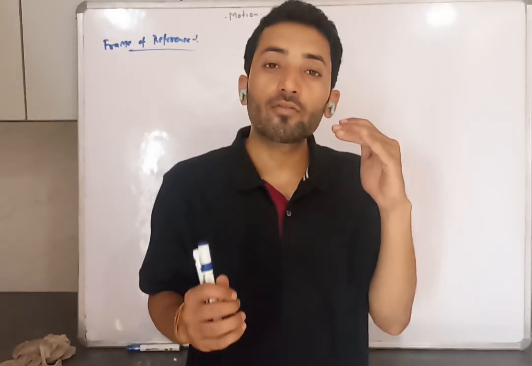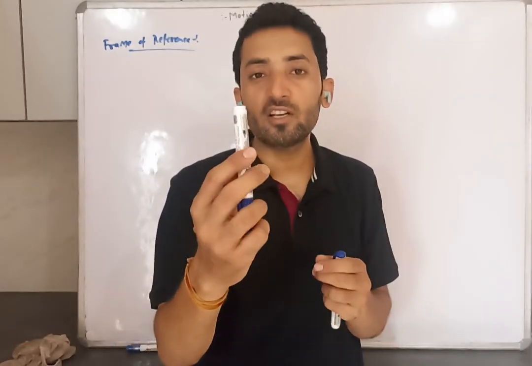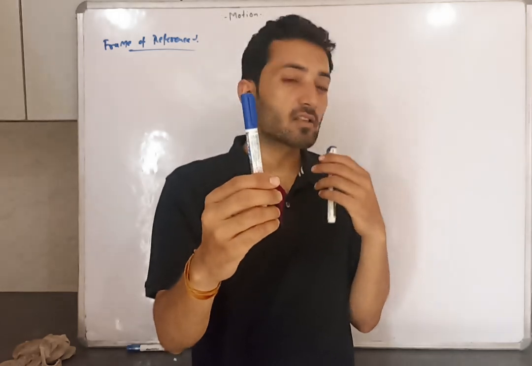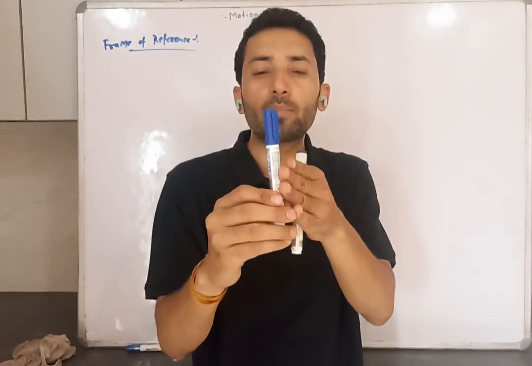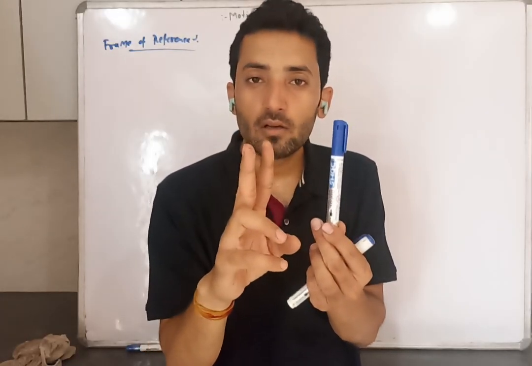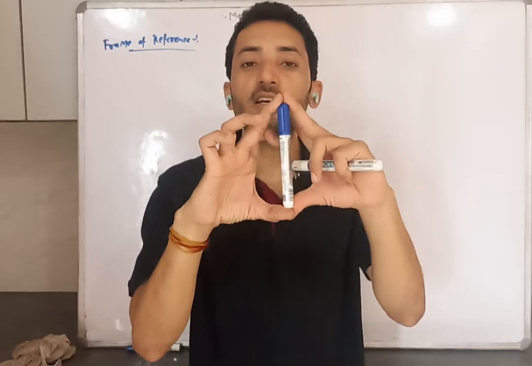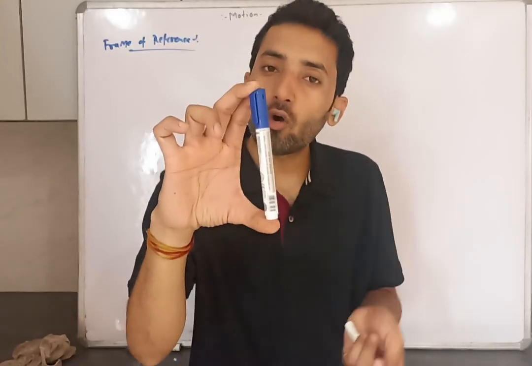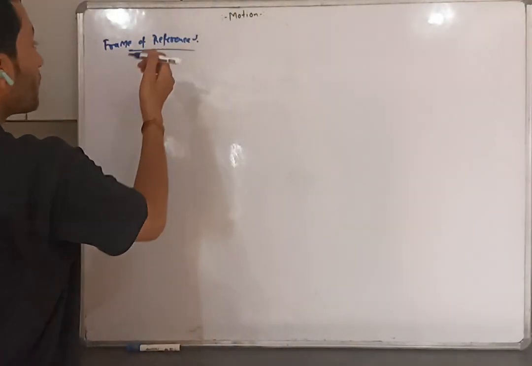Reference point means from where you are taking observations. If you are taking observation from outside, the pen is in motion. Or if I ask my fellow passenger in the moving train, he will say the pen is at rest. So this pen at one time has two positions. This pen doesn't have an absolute position. It is neither absolutely at rest nor in motion. So I need to define a reference point.